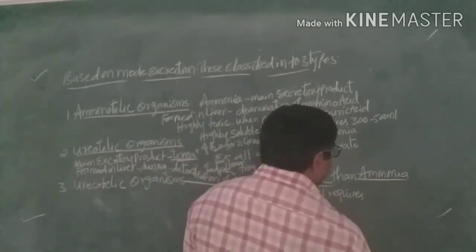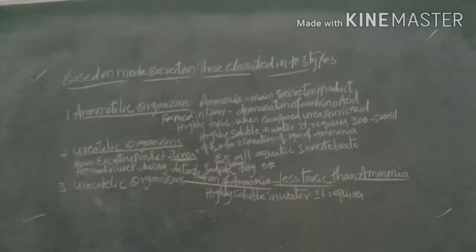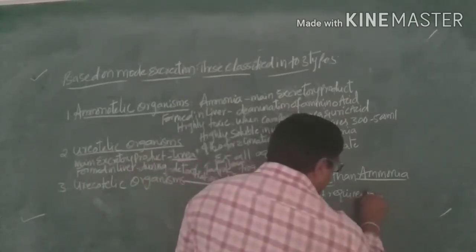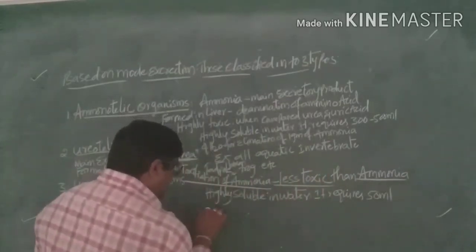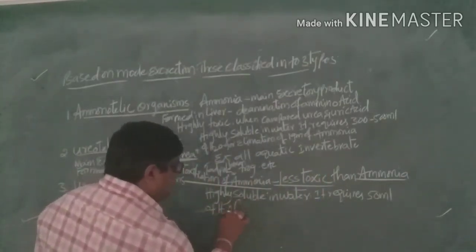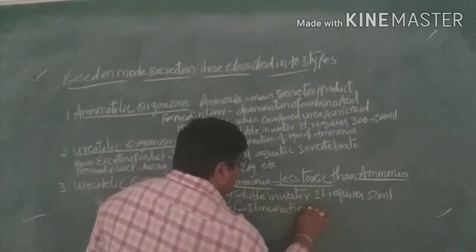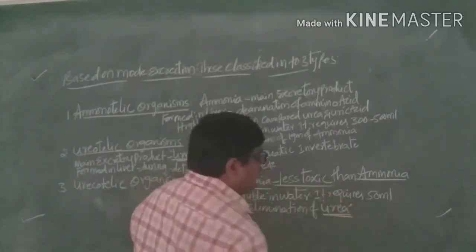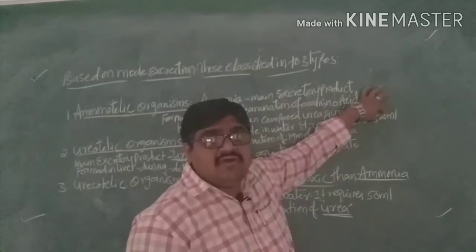it requires 50 ml of water. In ammoniotelic organisms, 300 to 500 ml of water is required.